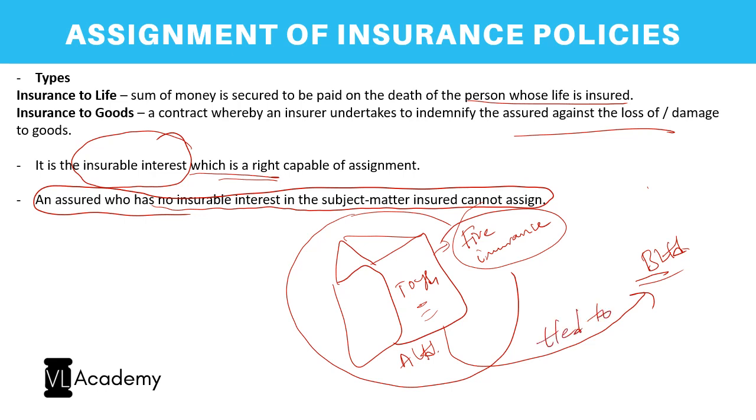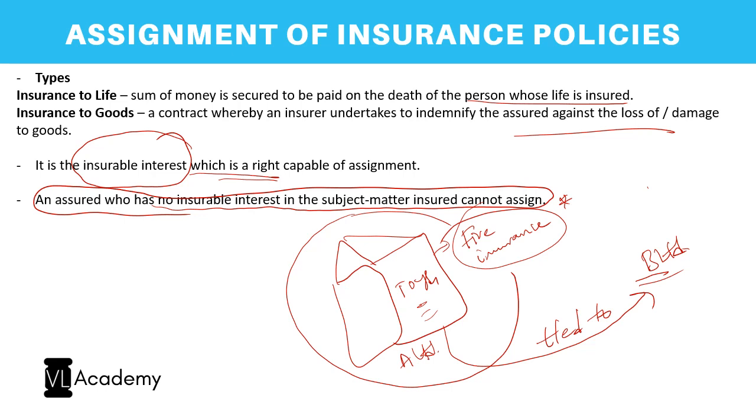Now this is another way of looking at the same example. A Limited has transferred the entire toy shop to B, but the fire insurance has still been in the name of A Limited. Now a fire arose, and the entire toys got destroyed. A Limited goes to file for it. Can A Limited get any money or any protection out of that? The answer is again no, and the reason is A Limited does not have any insurable interest in the property.